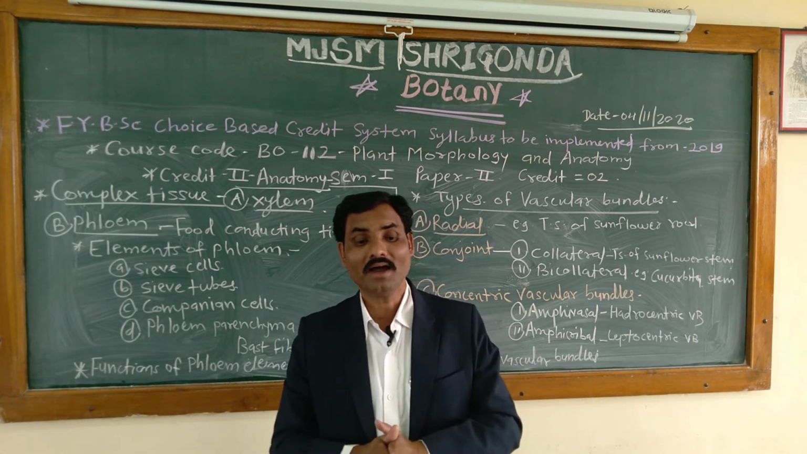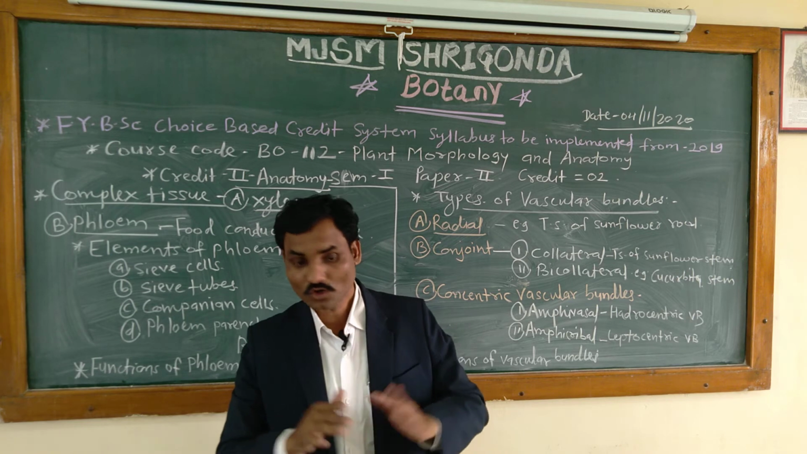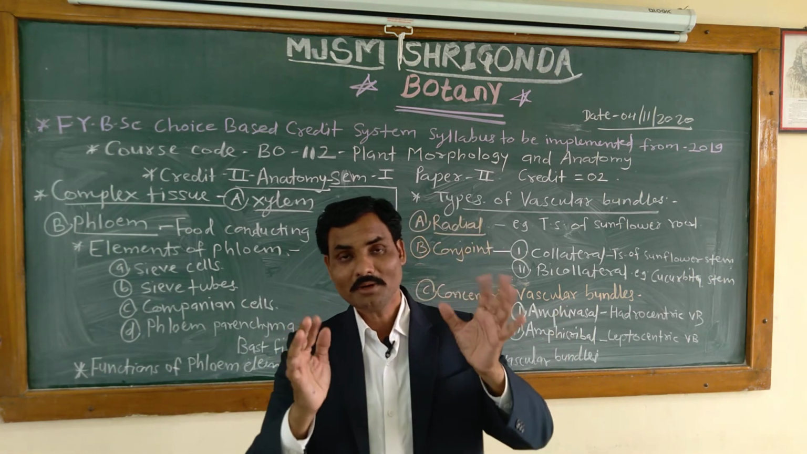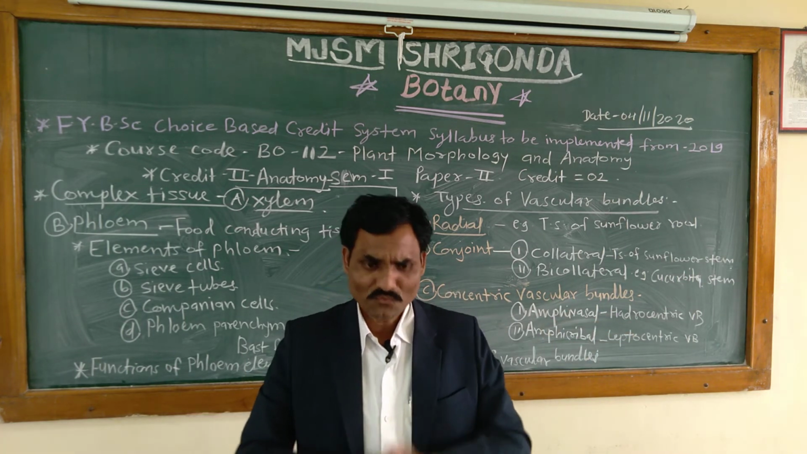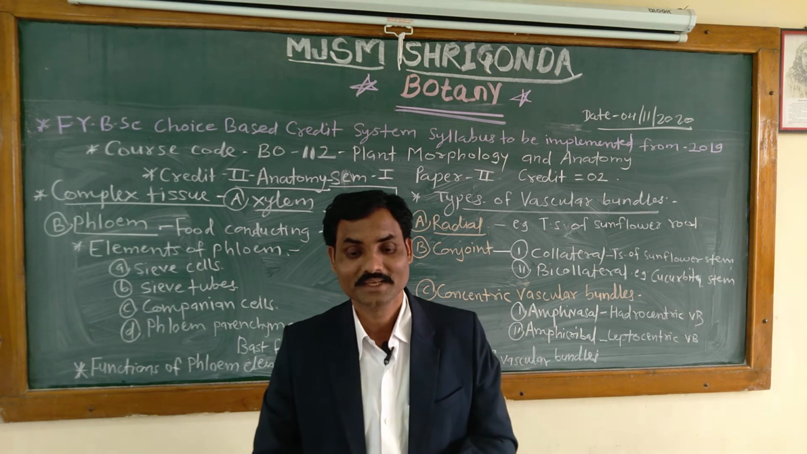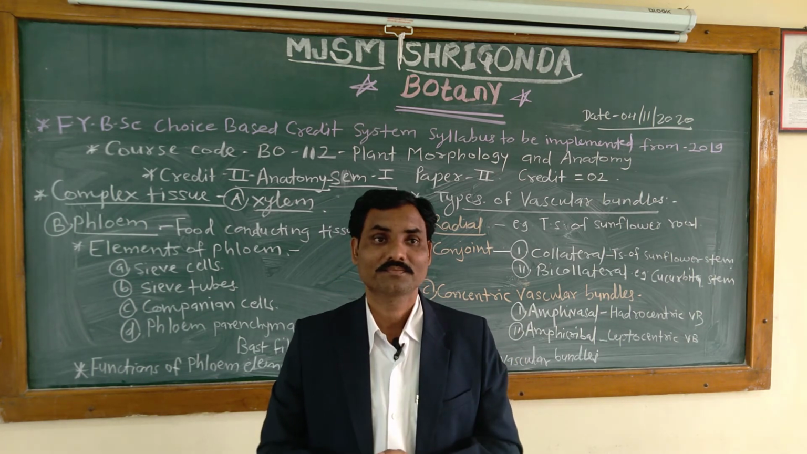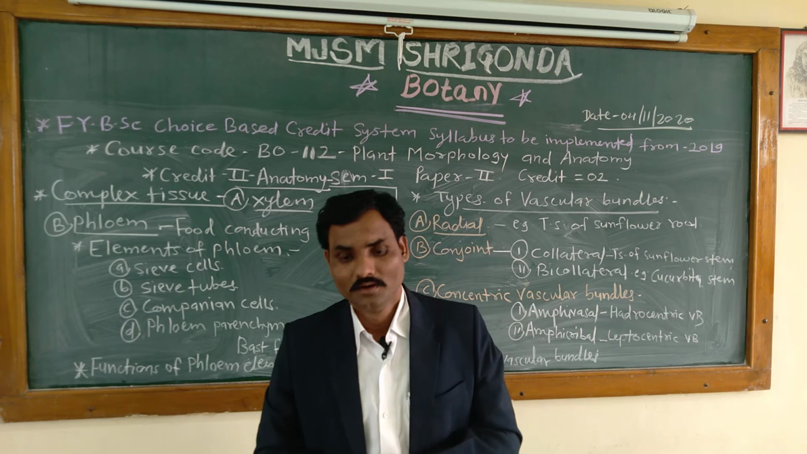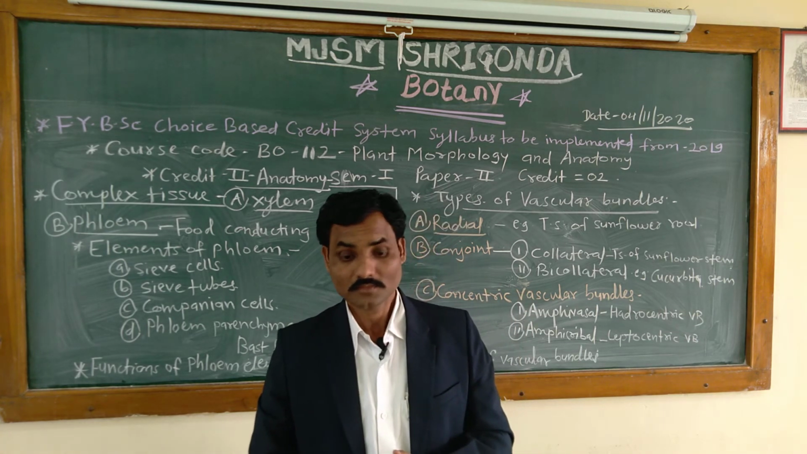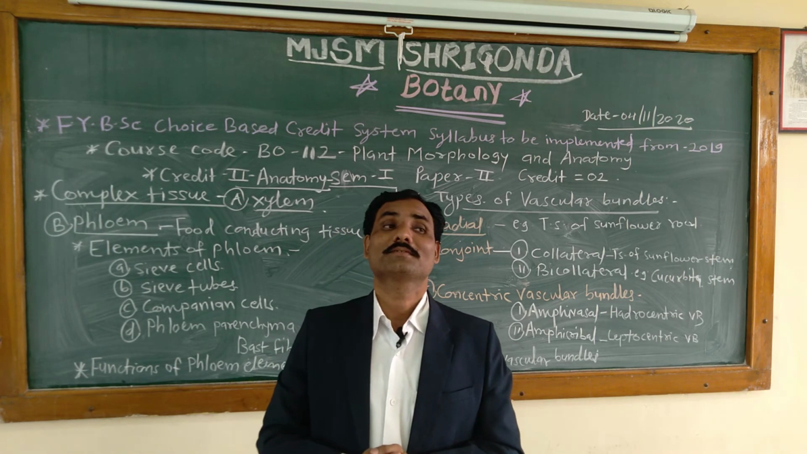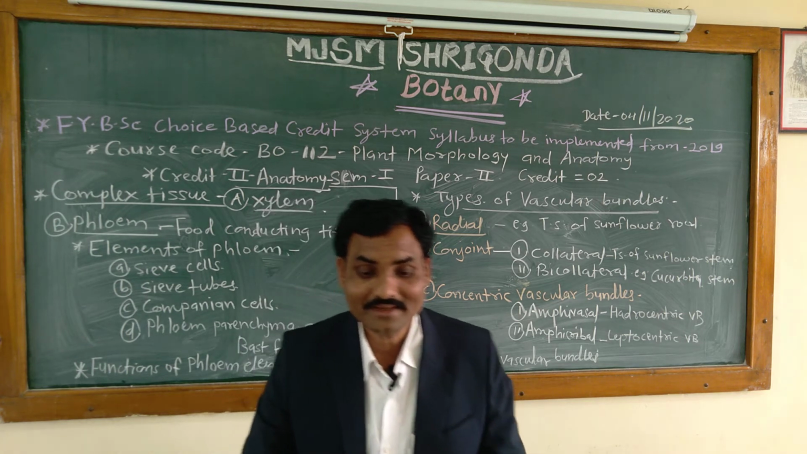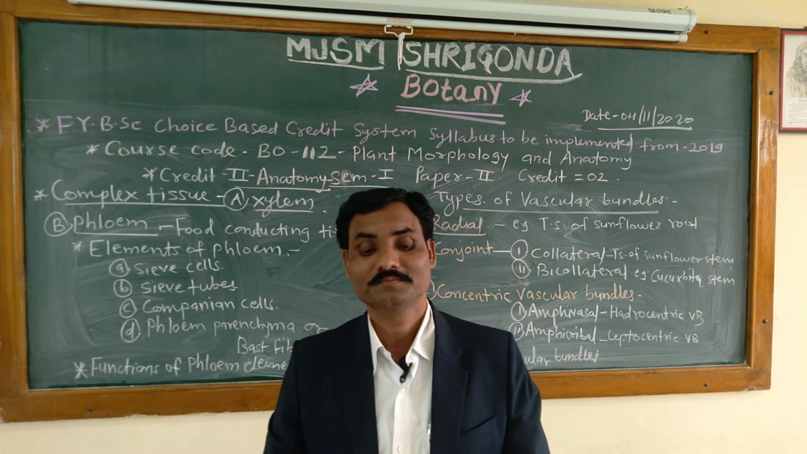The name indicates bi means two. Only collateral. The collateral vascular bundles are the most common type. It is very common, found in stem and leaves of phanerogams. In this case, xylem and phloem lie together on the same radius, with the phloem being external and xylem being internal in position.